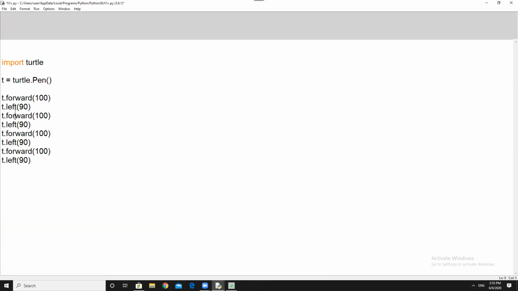I have this. So where do we do it? After the t dot left, I think it's in the middle. Yeah, it's in the middle. I have to put this here. And after we have turned, right, mistake. And then t dot down.